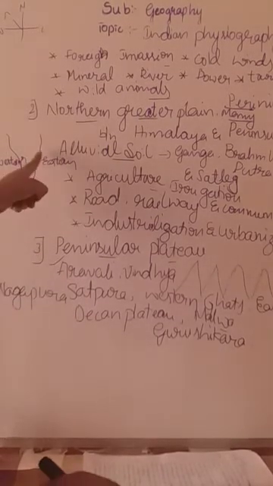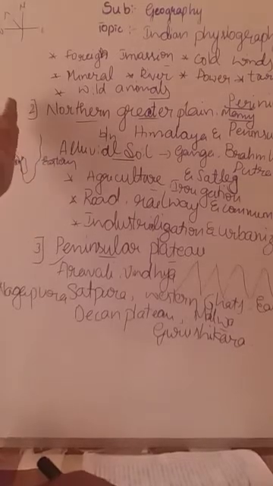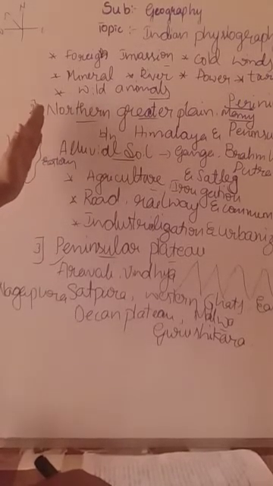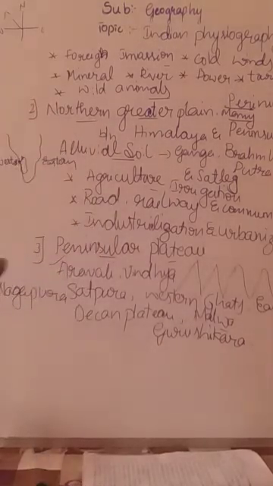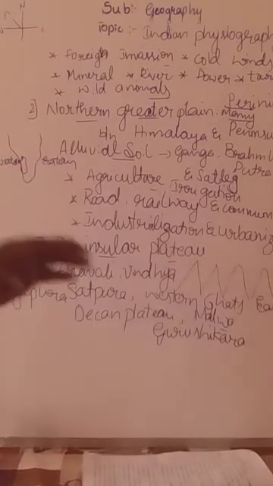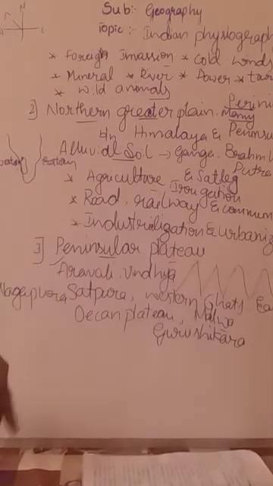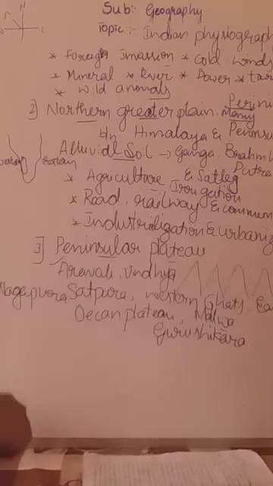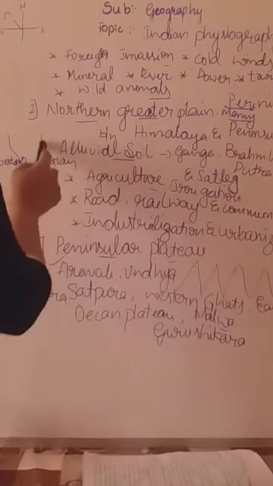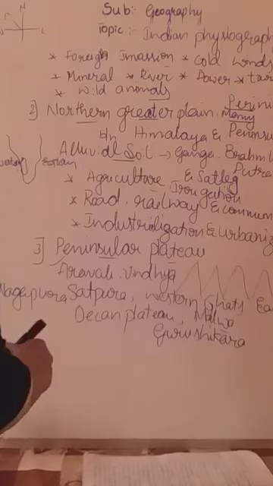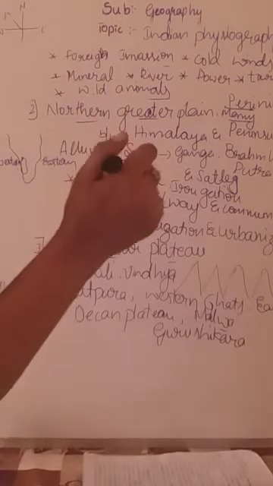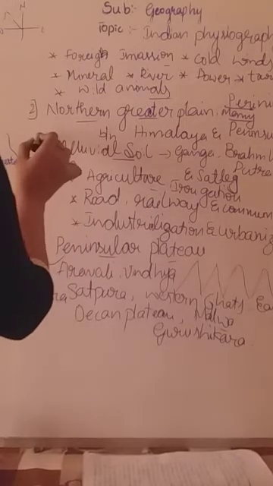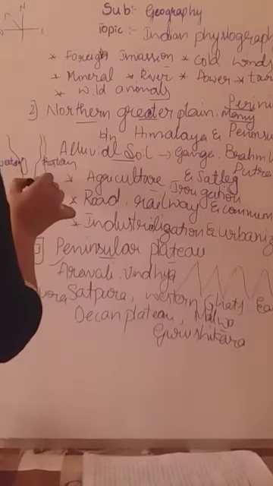Yes, and this Bay of Bengal area, that coastal line is called the East Coast, and this coastal line is called the West Coast. Eastern Ghats spread parallel to the East Coast. If they ask you in the examination to mention the Eastern Ghats, this is completely the Eastern Ghats.